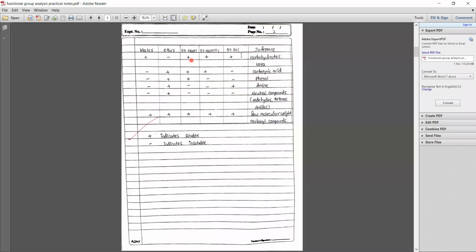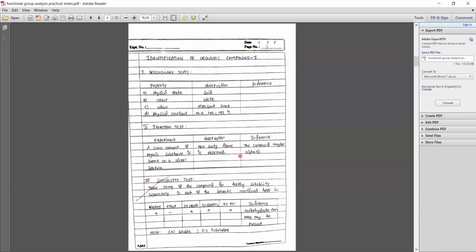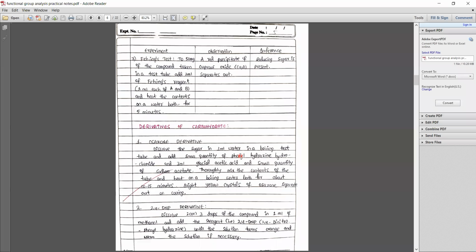So if you get this sequence, what does it mean? That is a carbohydrate. Suppose you are getting minus, plus, plus, plus, minus, then that is carboxylic acid. So in order to predict the functional group, you have to remember this whole table. You have to know in which solvent it is soluble and in which solvent it is not soluble. Then derivatives are also there. For carbohydrates, you have to write derivatives also.